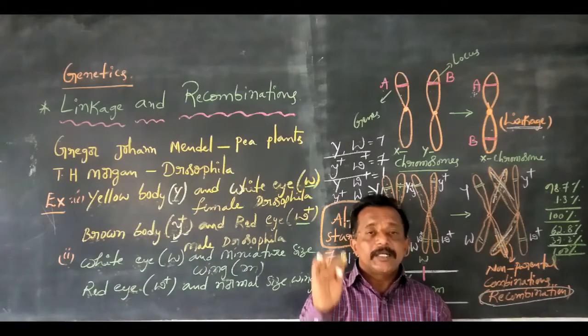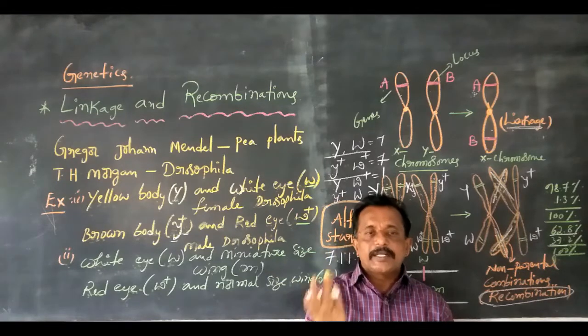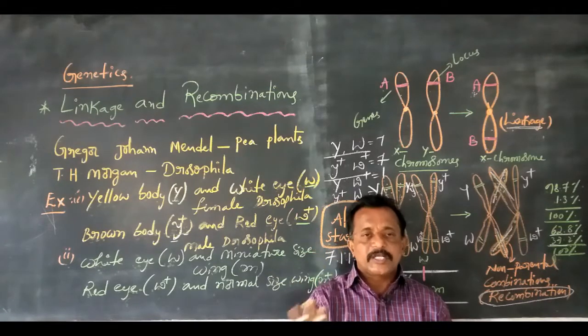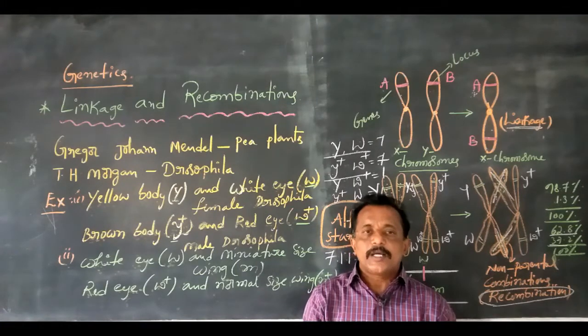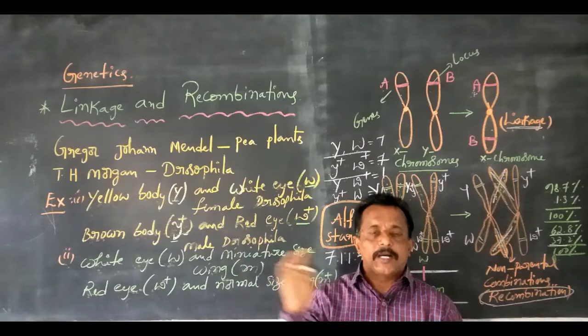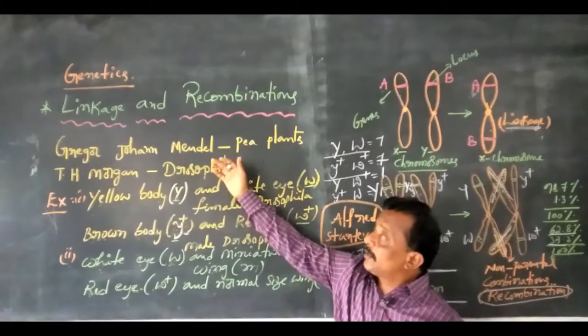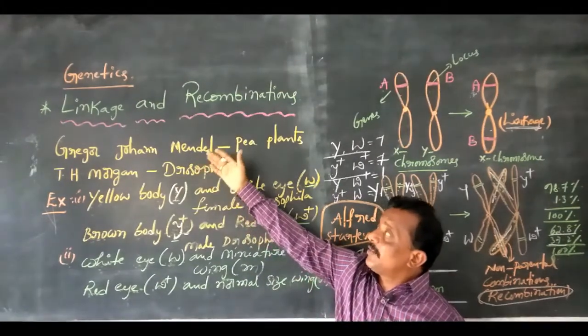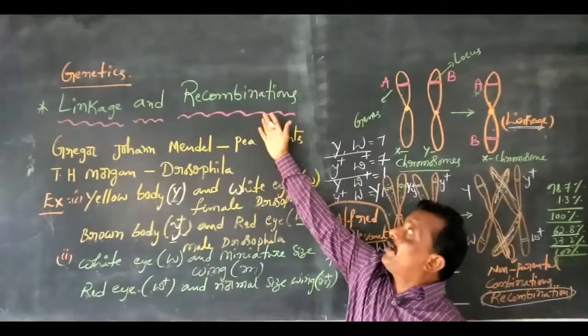The best example of linkage and recombinations is Drosophila melanogaster, as observed by T.H. Morgan, that is Thomas Morgan. First we are going to see the meaning of linkage, and then the meaning of recombination.